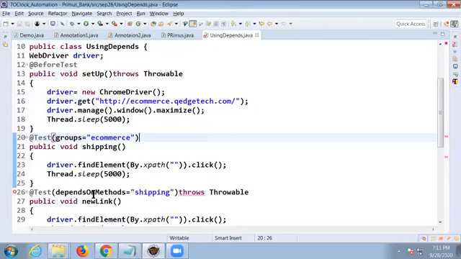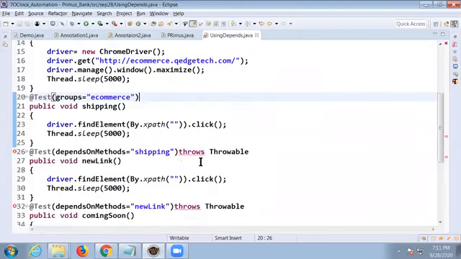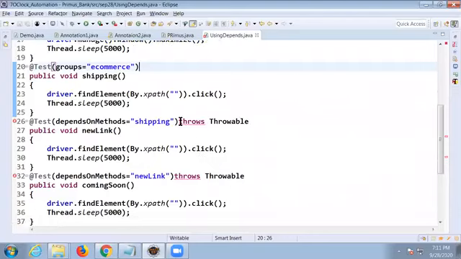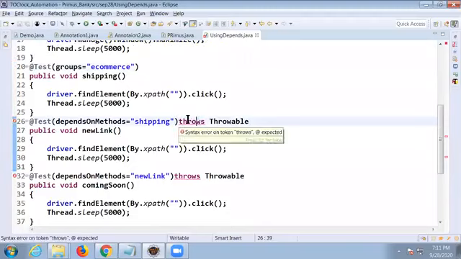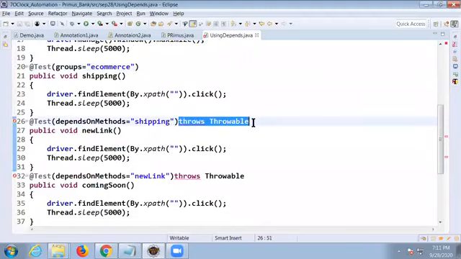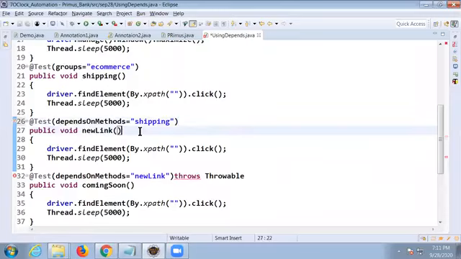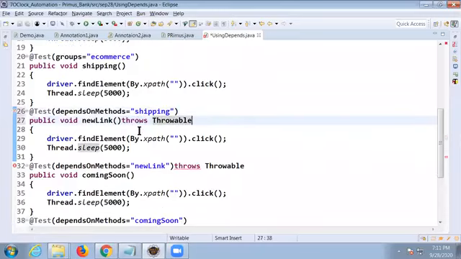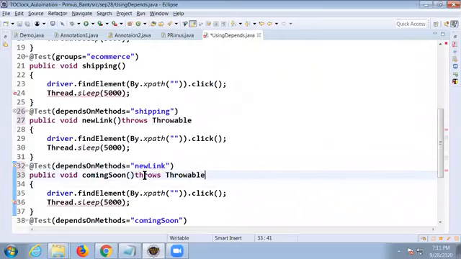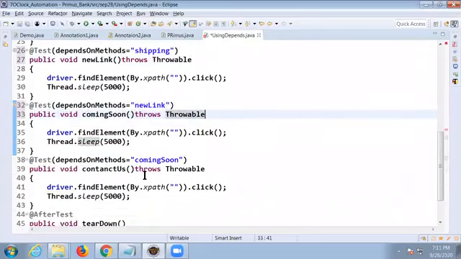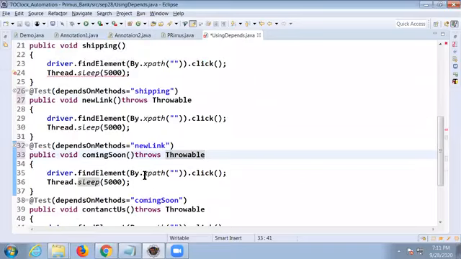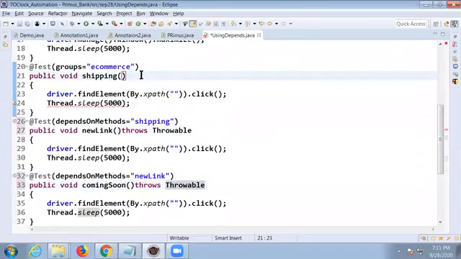Now, how do you validate this? Throws Throwable. Why is it throwing an error? You should not define it for the test method. Yeah, public one. Okay. So here also, sorry, we are writing for the test, not for that. We have to write for the test method, not for that. Okay? Now let us define the XPath for all methods.